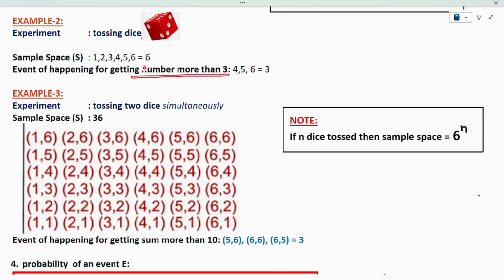So I am considering 4, 5, 6 from the sample space, because these numbers are more than 3. So my event will be 4, 5, 6, which equals 3. In this experiment, my sample space is 6 and my event is 3. In this manner, based on the experiment, we have to find out the sample space and event.